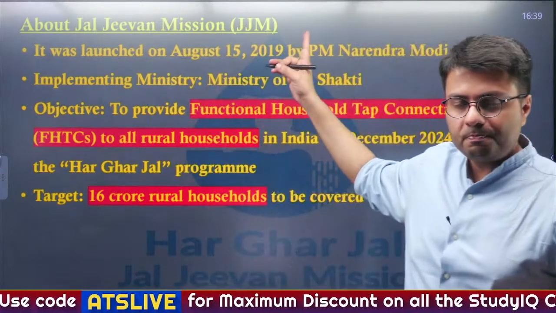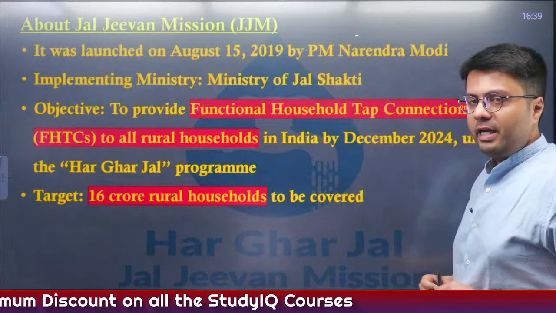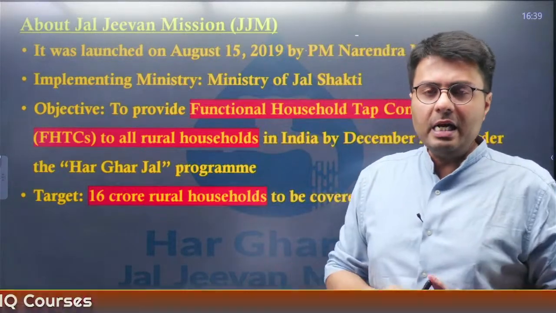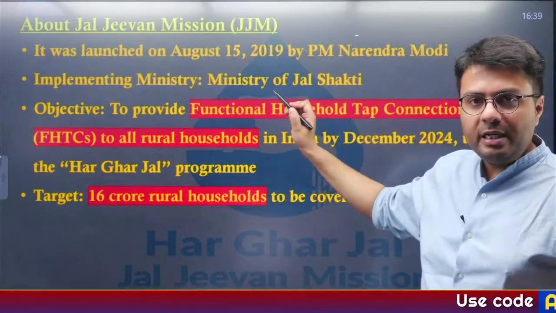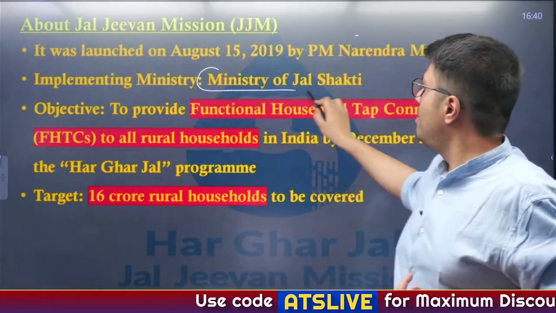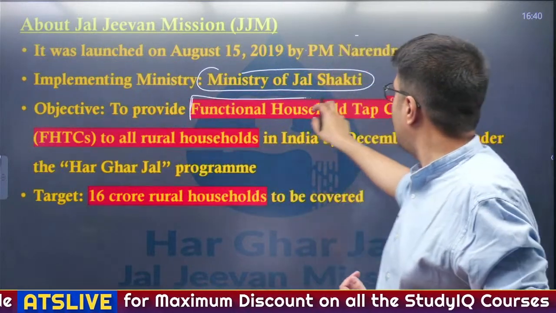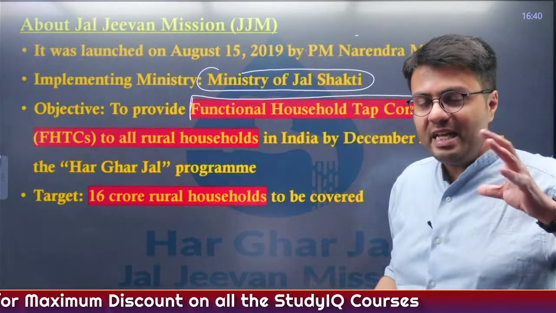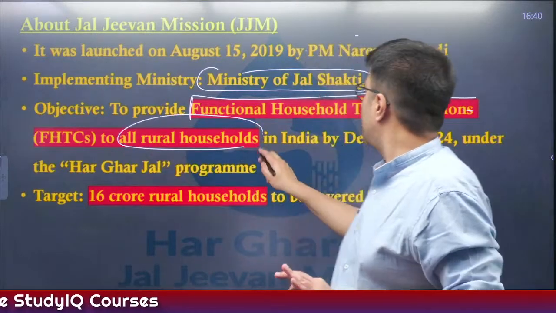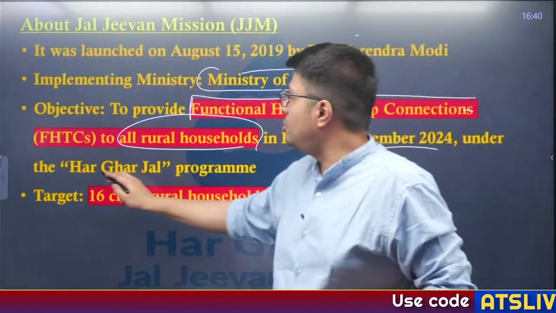This was launched on Independence Day in 2019 by the Prime Minister of India. This was actually when the government came back into power in 2019, so this was the first Independence Day of NDA 2. Now, the implementing ministry was the Ministry of Jal Shakti, and the objective of this scheme is to provide functional household tap connections, FHTCs, which means running tap water connections, to all rural households in India by December 2024 under the Har Ghar Jal scheme.